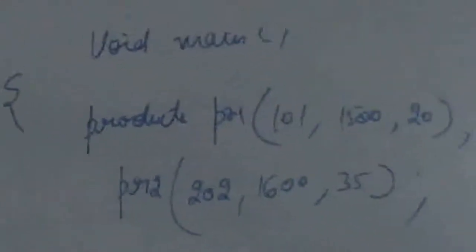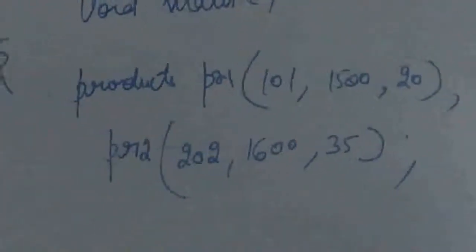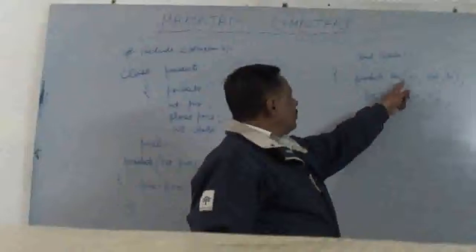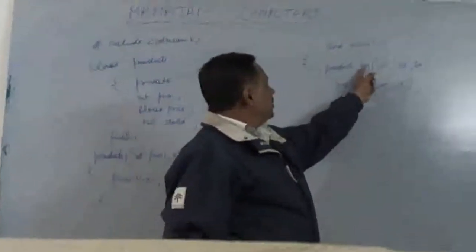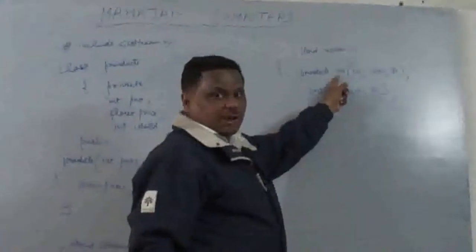Now what will happen is, as I have explained earlier, what is the timing of execution of a constructor? A constructor gets executed automatically whenever an object of the class is created, declared, or we can say instantiated. So in this case, first products PR1 101 1500 20, you are going to instantiate an object of the products class, namely PR1.